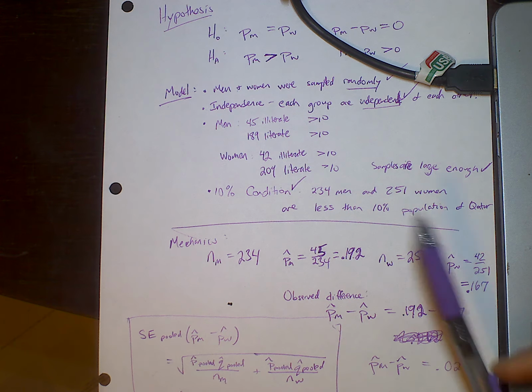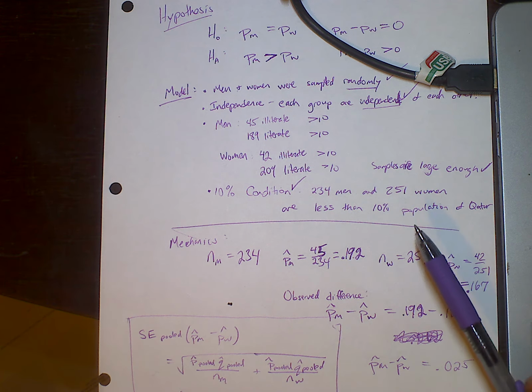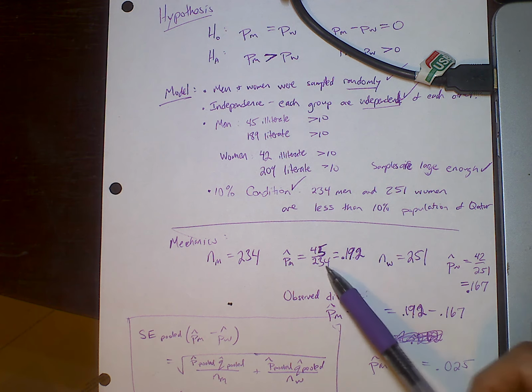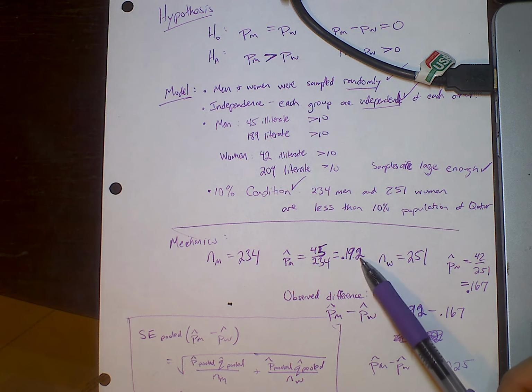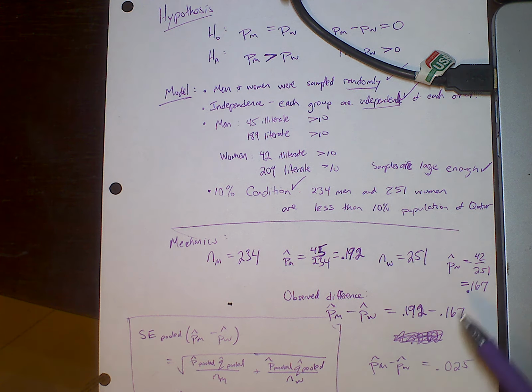Quick correction, the proportion of illiterate men was 45 over 234, which is 19.2%, a little bit higher. So the observed difference of the proportion of illiterate men minus the proportion of illiterate women is 2.5%. Is that enough to suggest that in general, is there a claim that men are more illiterate than women?